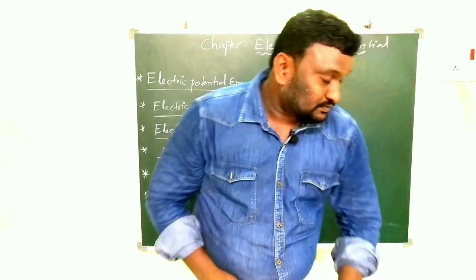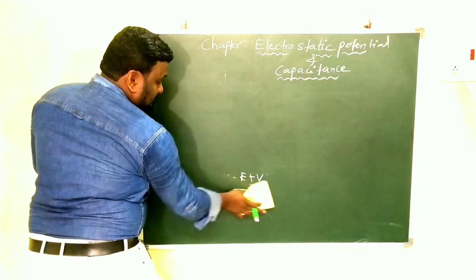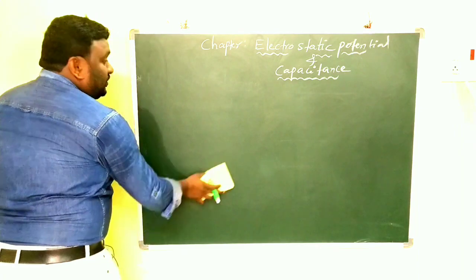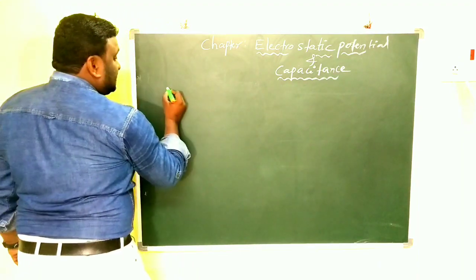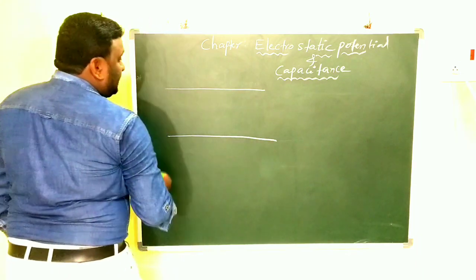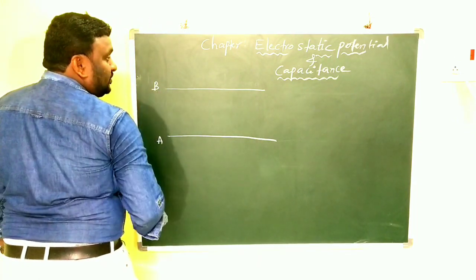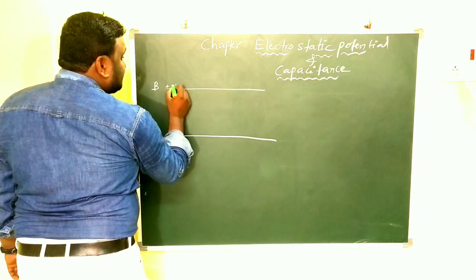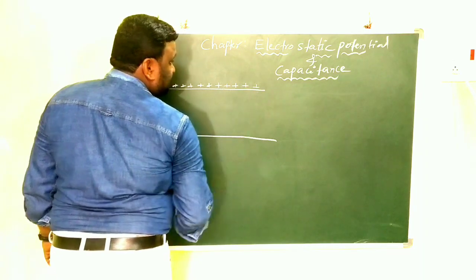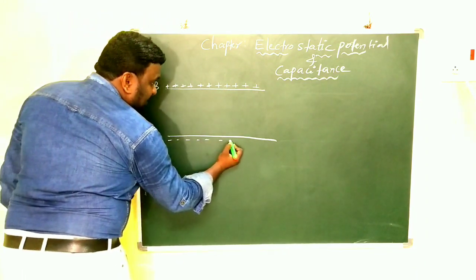For example, here we are taking two electrodes, and I am naming them A and B. The electrode B is positively charged, and the other electrode is negatively charged.